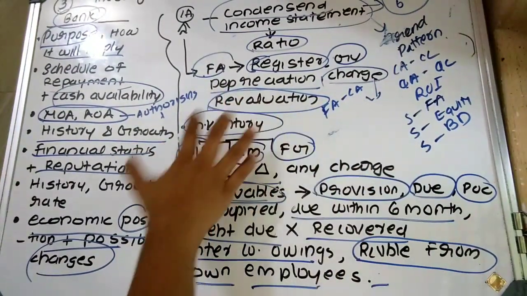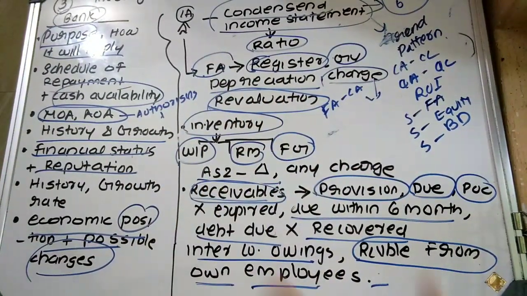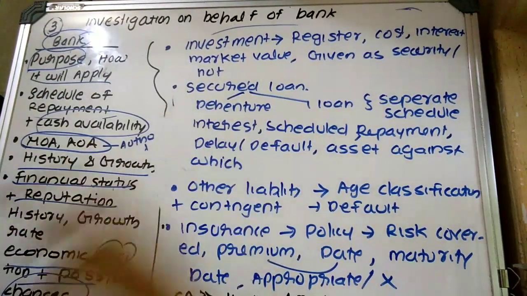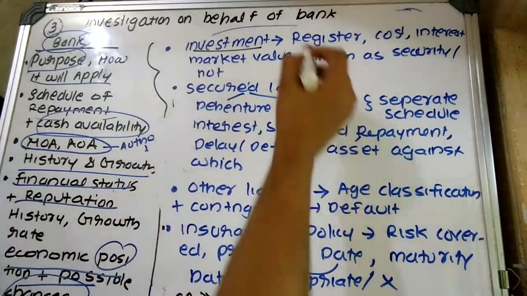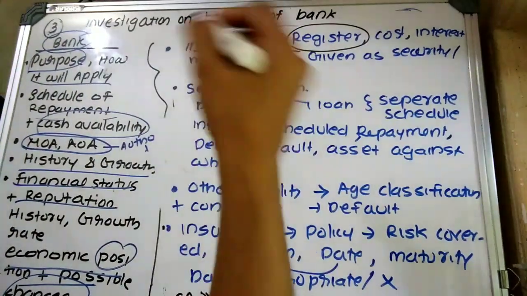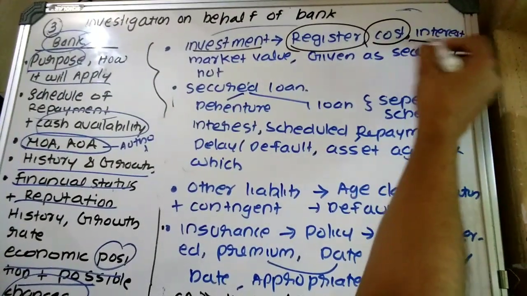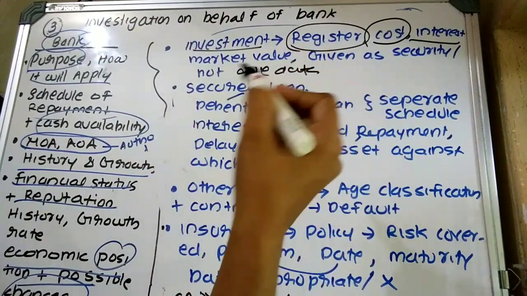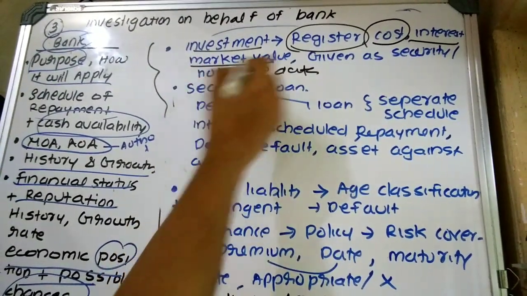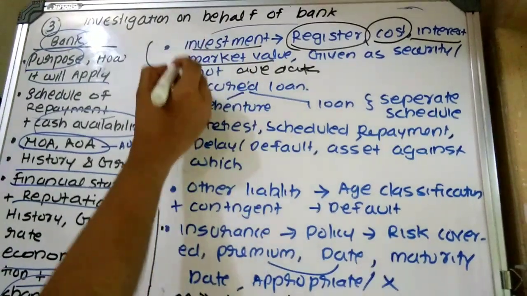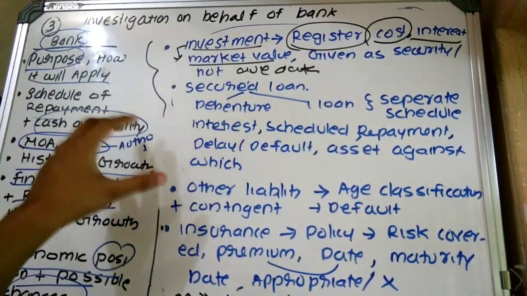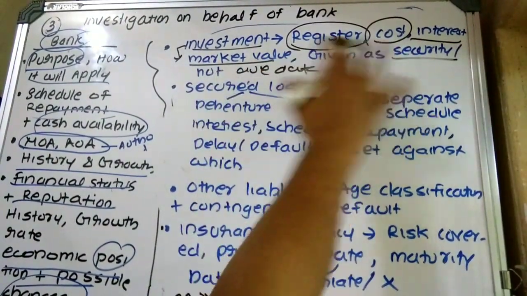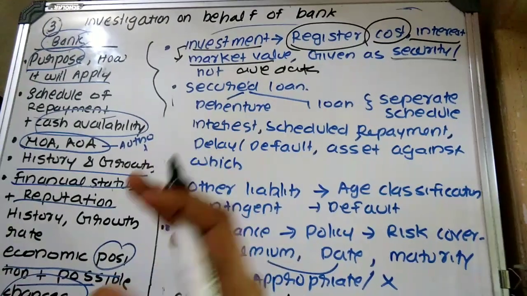We have now discussed what? Fixed asset, inventory, receivable. The next is what? Investment. Then the investigating accountant shall also examine the total investment. They can examine the register through which they can understand what? The cost of investment, interest rate, due date of interest, whether they are receiving interest on the due date, market value of investment. Plus they are also required to determine whether these investments have been provided as a security against any loan.